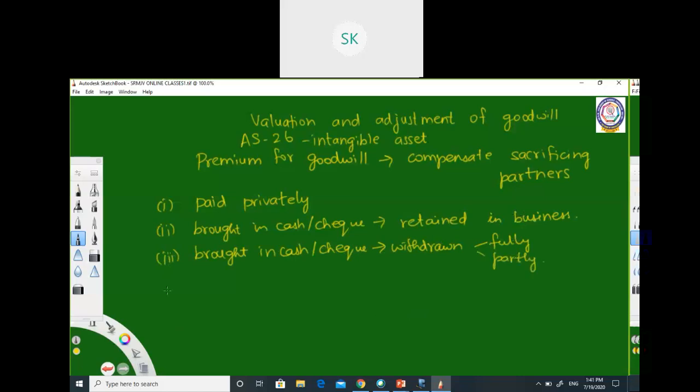Okay, then the fourth method of adjustment is goodwill when it is brought in kind instead of cash or check. It will be brought in kind. Okay, and the fifth type of adjustment is when a part or the full amount of goodwill is not brought by the incoming partner, the new partner.